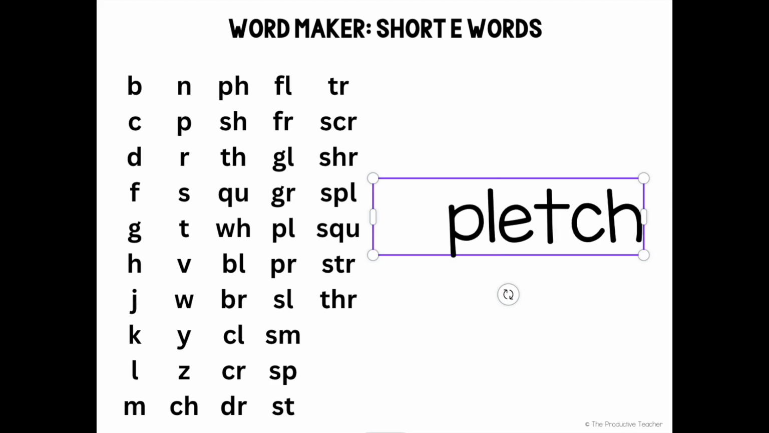Pletch. Pletch is not a word. Pretch. Pretch is not a word. Sletch. Sletch is not a word. Smetch. Smetch is not a word. Spetch. Spetch is not a word. Stetch. Stetch is not a word. Tretch. Tretch is not a word.